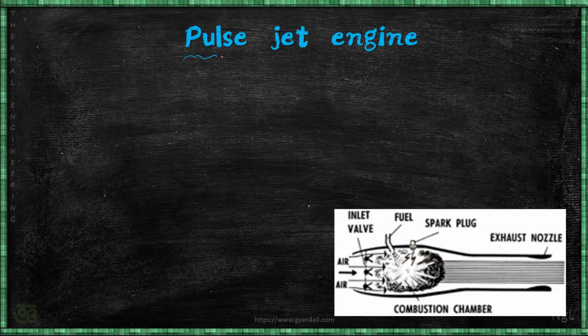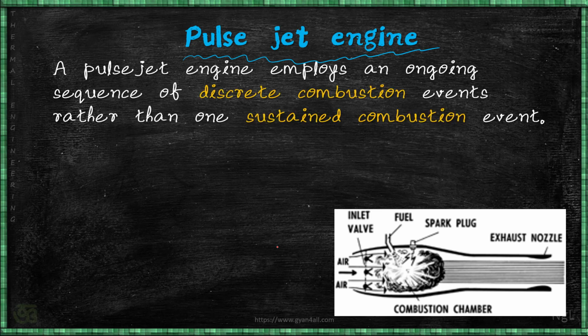Okay, in the last class we also discussed the Pulsejet engine, in which there is one effect called the pulse effect. In a Pulsejet engine, what does it do? It employs an ongoing sequence of discrete combustion. In the last class we called it pulse combustion. That means intermittent combustion, but it is not a sustained combustion. That is not a continuous combustion process. It is a discrete, or we can say intermittent, combustion process. So that effect is called the pulse effect.